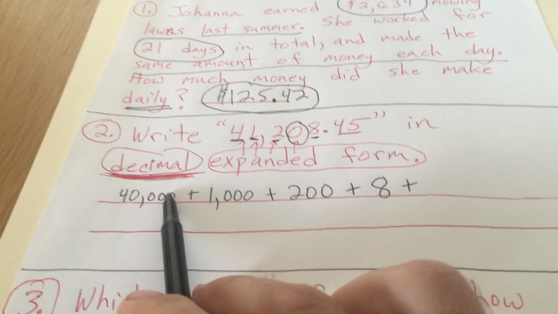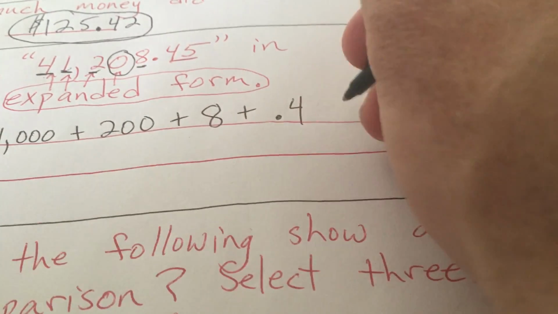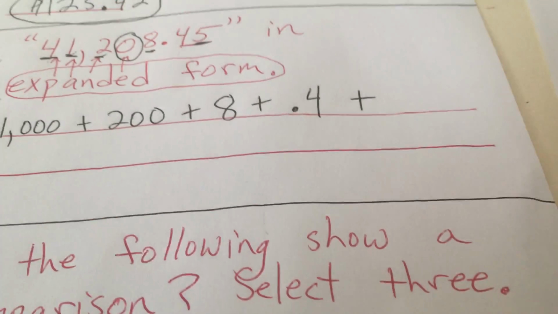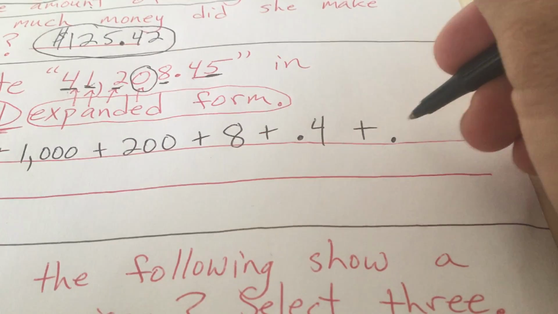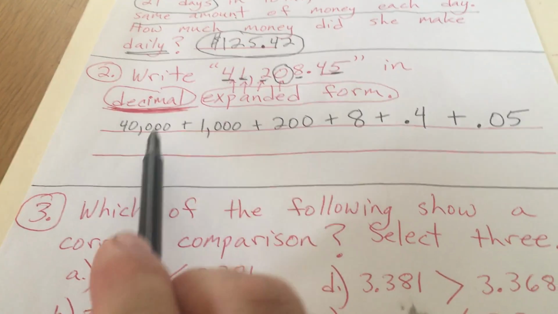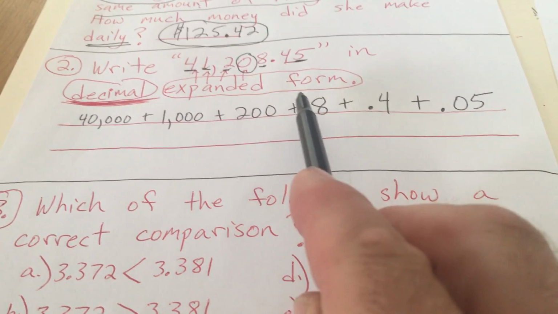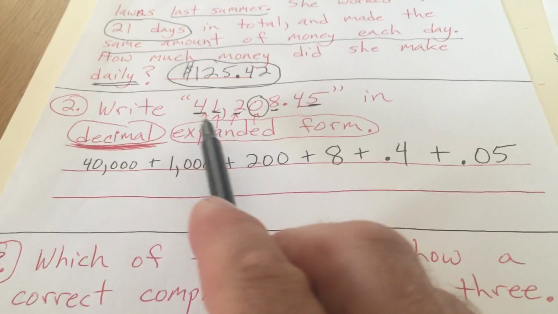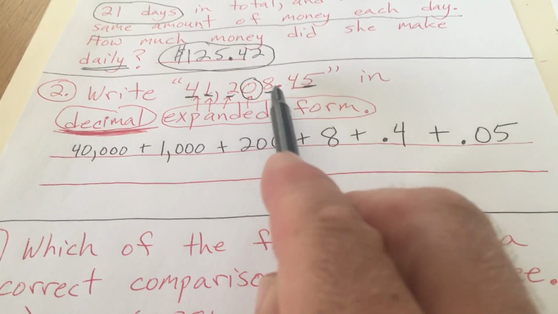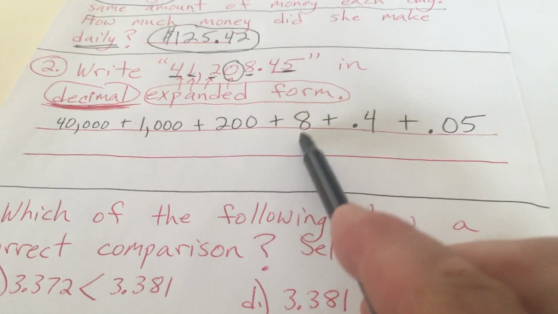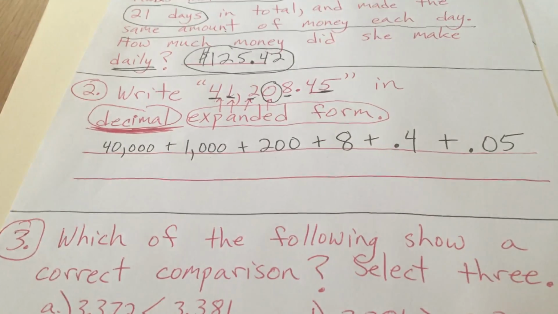Plus, now it's decimal expanded form, so we have to write this as a decimal, which is 0.4. Plus, the last digit is 5 in the hundredths place. So as a decimal, we write it as 0.05. 5 hundredths. So we have 40,000 plus 1,000 plus 200 plus 8 plus 4 tenths plus 5 hundredths. 41,208 and 45 hundredths. 41,208 and 45 hundredths. We have it all.